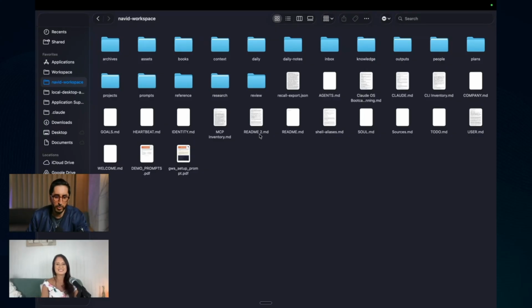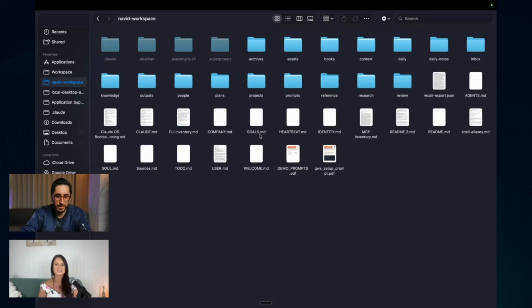I have to put command... I'm not so good at this, but I think it's command control. No, it's shift. Probably it's an option. Yeah, it's command shift period. And you see what came up here? You see all these kind of hidden files. So you have to know a little bit about this, but I didn't know it. I asked Claude Code, why don't I see the hidden files?